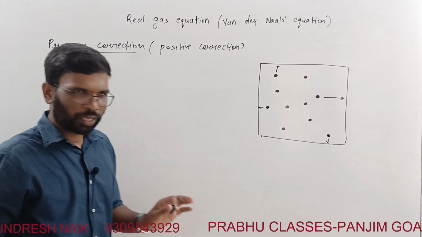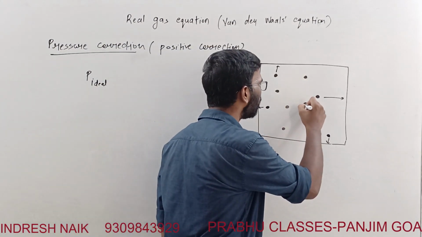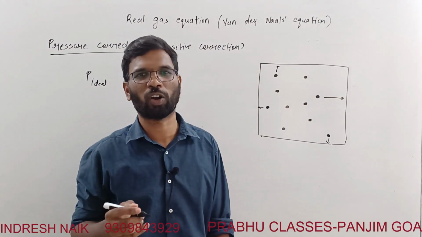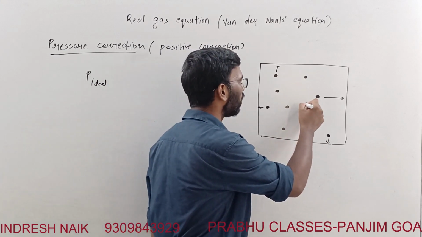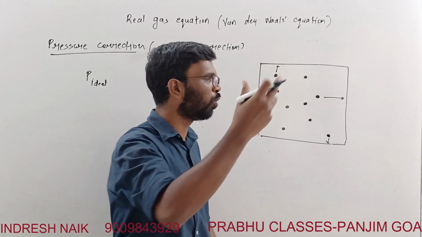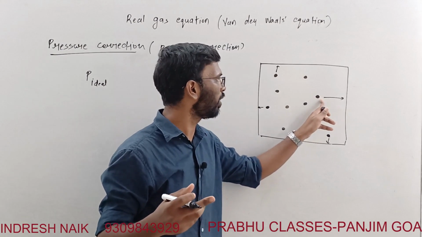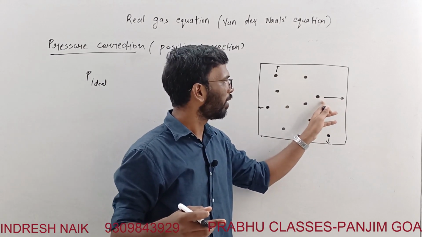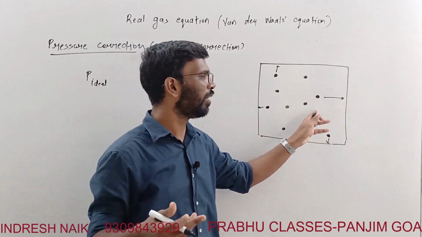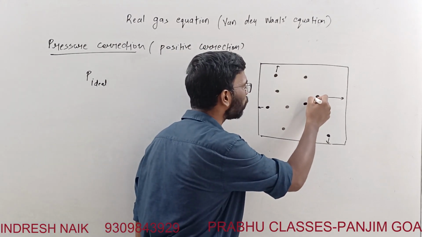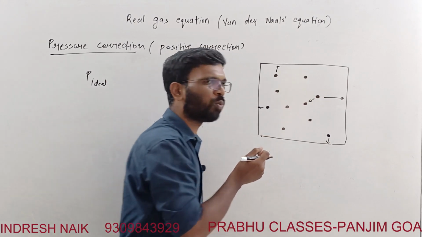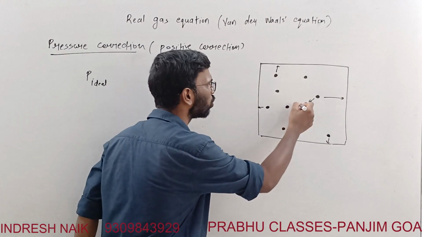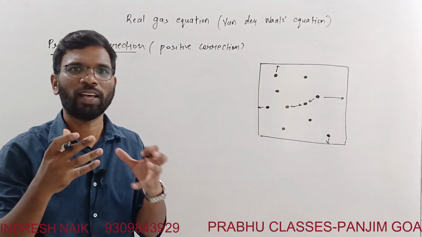But if there is a force of attraction between the particles, the force with which a particle hits the wall of the container will be less, because the other particles are pulling it towards themselves. And this is what a real gas is.